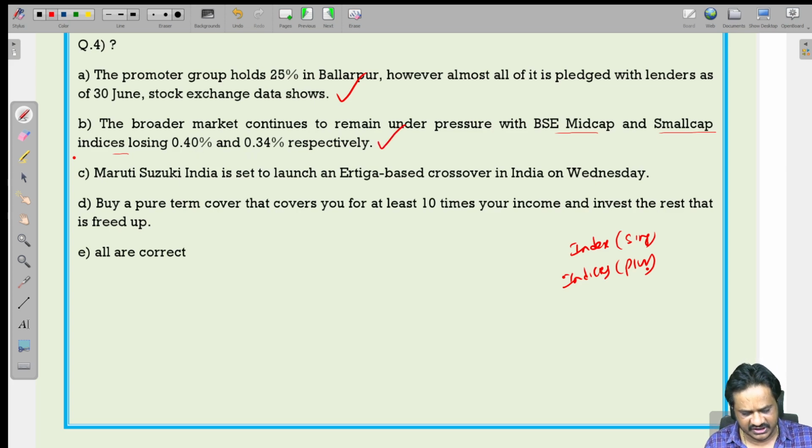This is also correct. Maruti Suzuki is set to launch an Ertiga based crossover in India on Wednesday. On which day? Whenever you are using on, we should use the particular day. So on Wednesday, this is also correct. Buy a pure term cover that covers you for at least 10 times your income and invest the rest, that is freedom. So here everything is correct. The answer is all are correct. Let us see the next question.